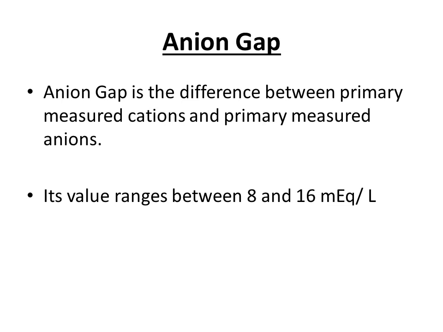These are the primary measured cations and primary measured anions. The difference between the values of primary measured cations and primary measured anions is known as the anion gap. In simple terms, the value by which the primary measured cations are greater than the primary measured anions in the blood is known as anion gap.